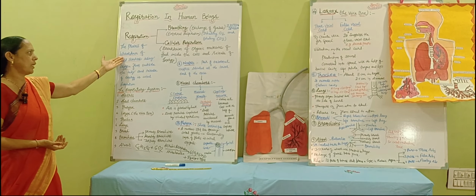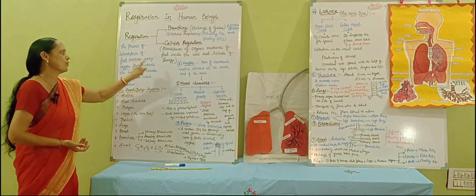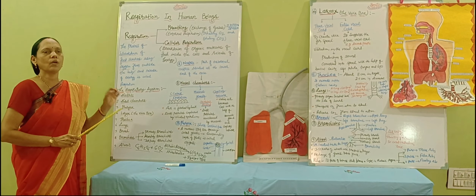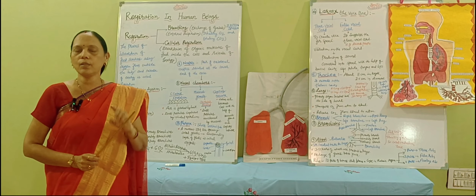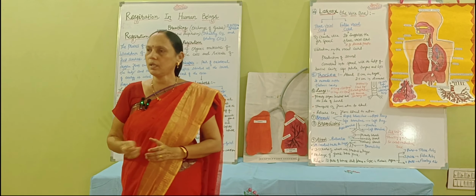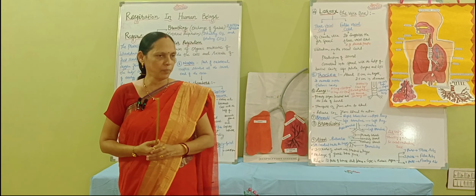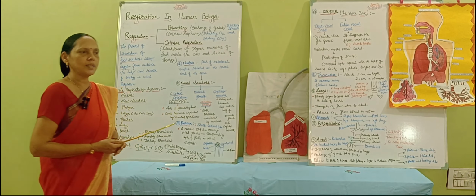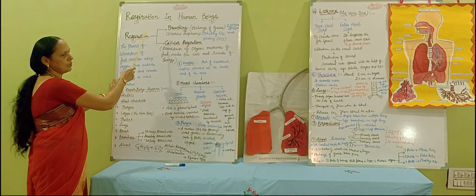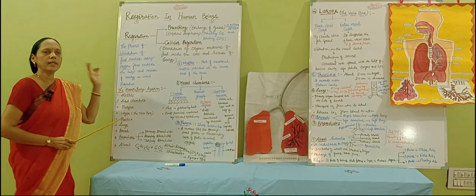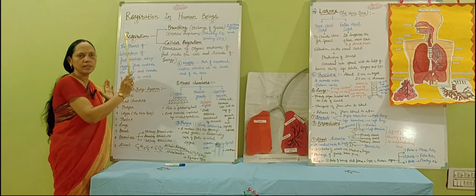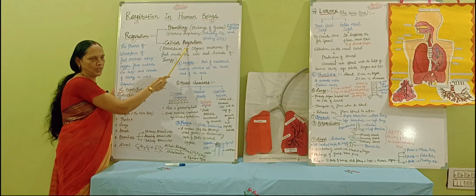So the process of breakdown of the food sources using oxygen from outside the body and release of energy is called respiration. And you know that our body is performing the phenomenon of breathing. Breathing means we are inhaling oxygen and exhaling carbon dioxide. That oxygen is utilized for breaking down the food material. Now this respiration is divided into two parts. The first part is called external respiration. The second part is called cellular respiration.